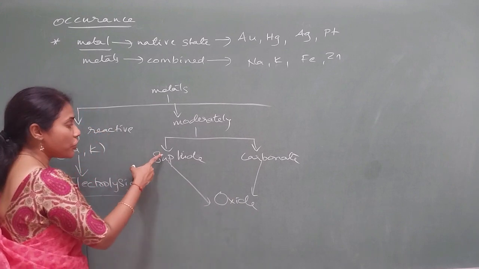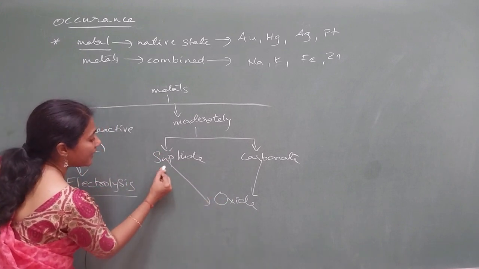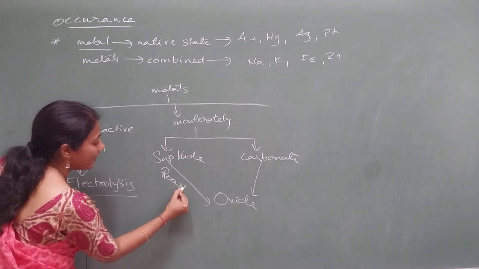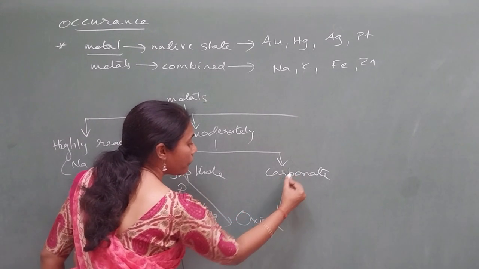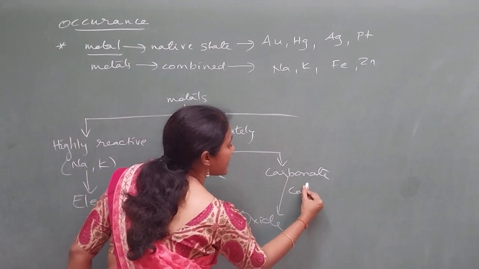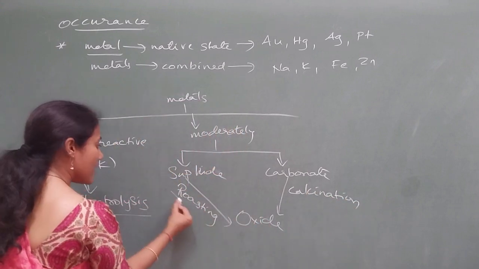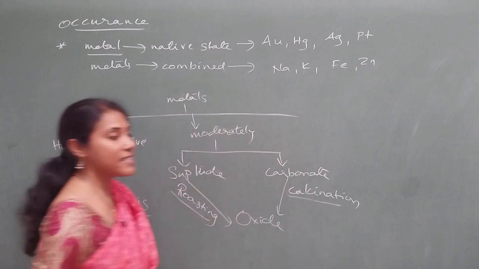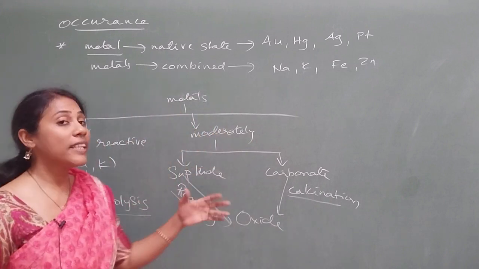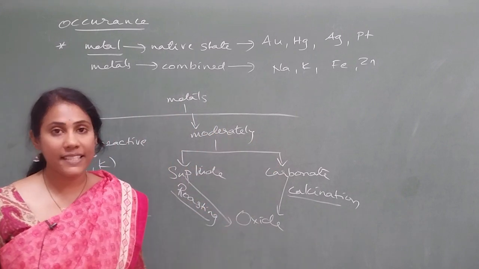Conversion of sulfide to oxide is called roasting, whereas conversion of carbonate to oxide is called calcination. Very important. They'll ask you the definitions of roasting and calcination, or the differences between them.